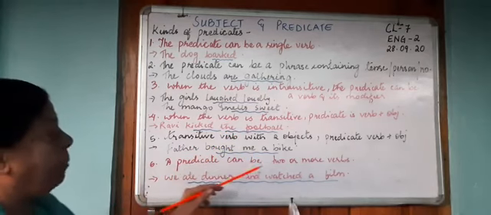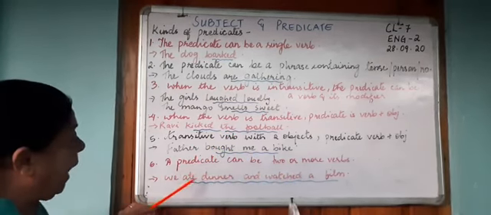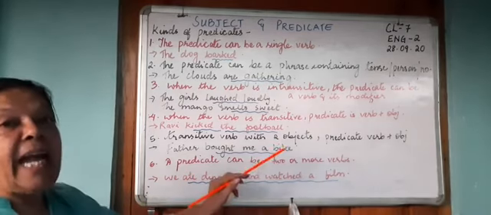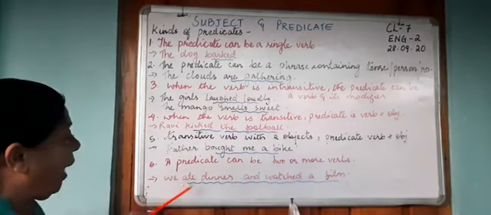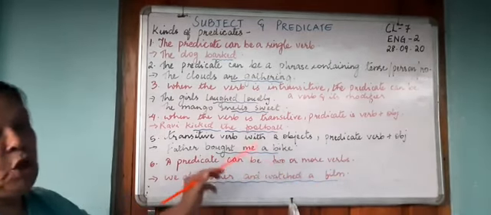Now the predicate can be two or more verbs. We ate dinner. Ate over here is one verb. Watched again is another verb. So ate dinner and watched a film becomes your predicate.